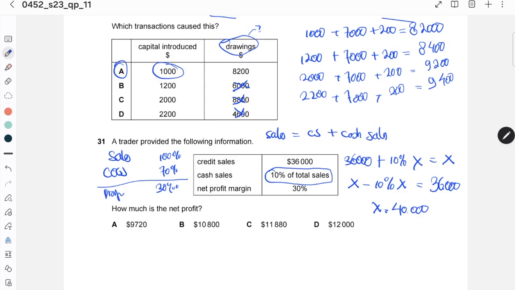So the question is the net profit. Net profit is 30% of 40,000, which is equal to 12,000. 40,000, sorry. So the answer is D.